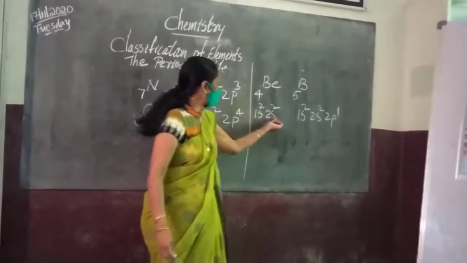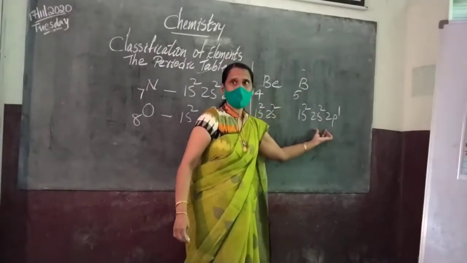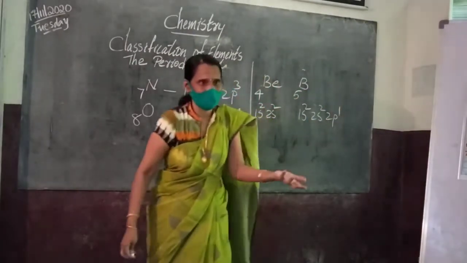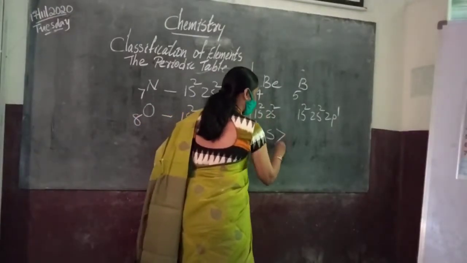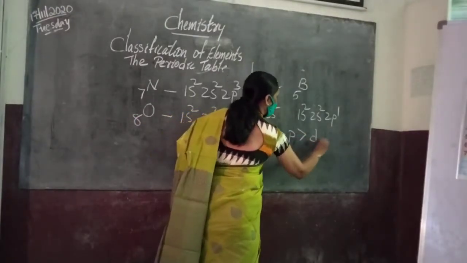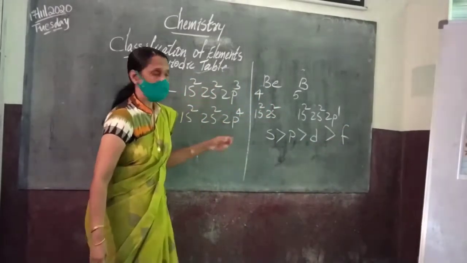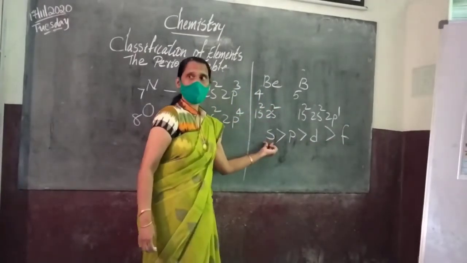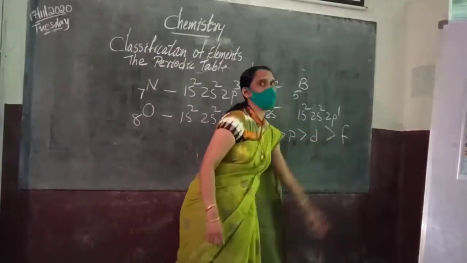Beryllium has only s orbitals, but boron also has a p orbital. That means penetrating power depends upon s, p, d, and f. Means s is more compared to p, compared to d, compared to f.